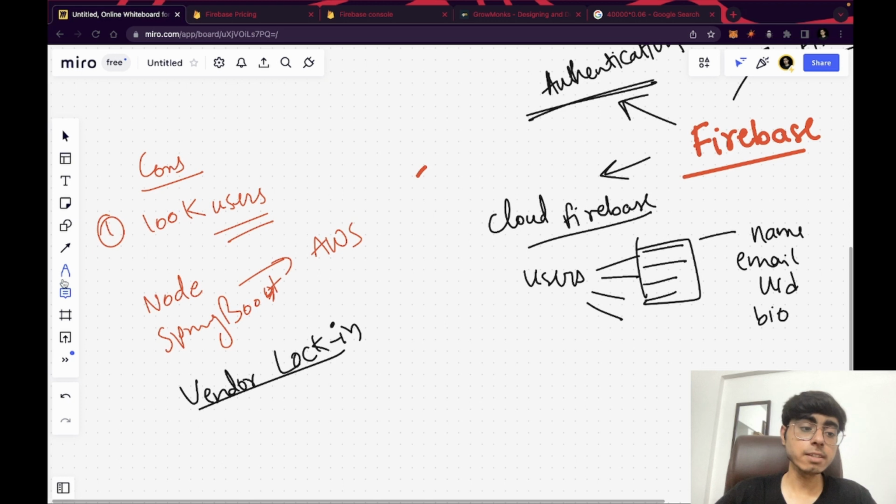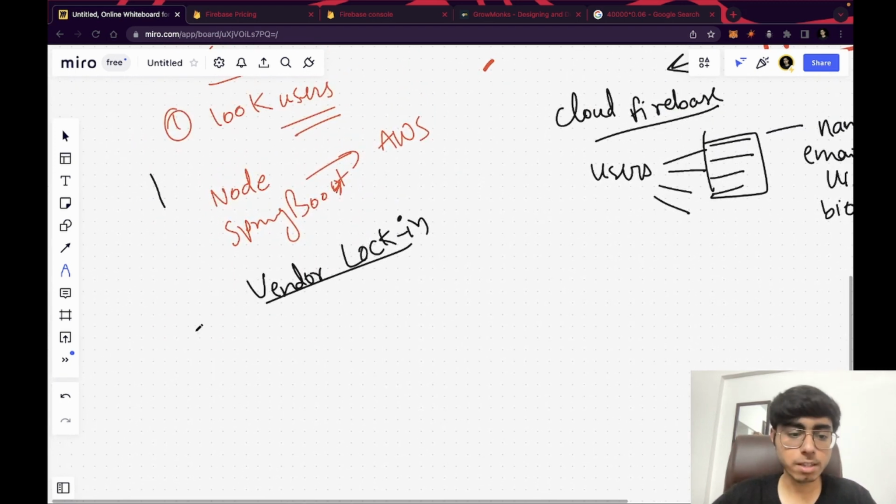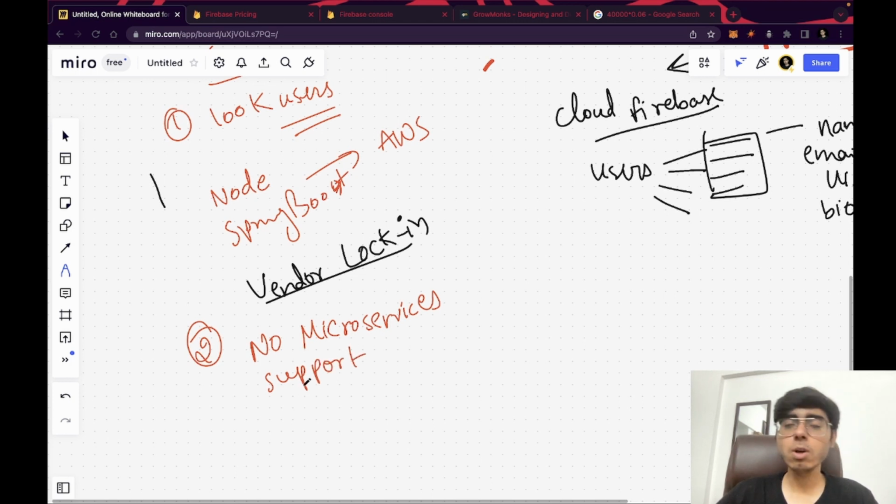Then another thing is, if you are turning into a big company after investment, then you will not be able to implement microservices. Now what is microservices? Let me write first: no microservices support. Or to be more precise, if you want to implement microservices in your app or your project, then don't go ahead with Firebase, right?